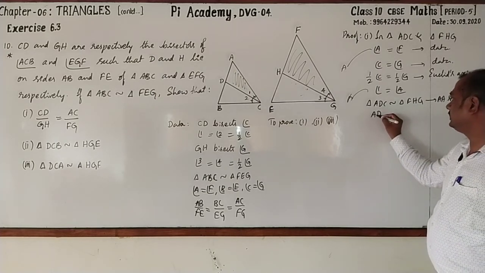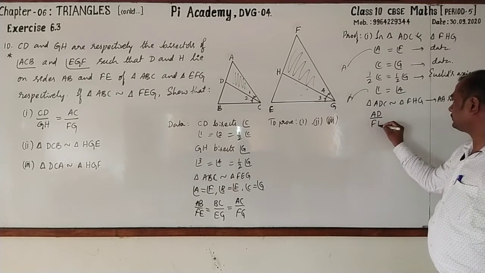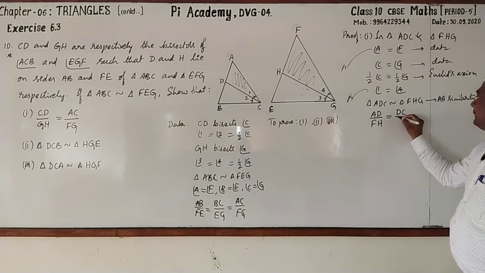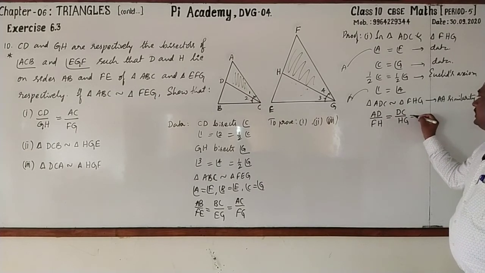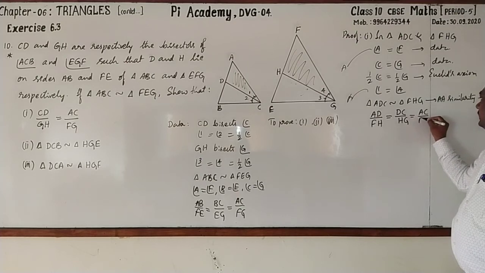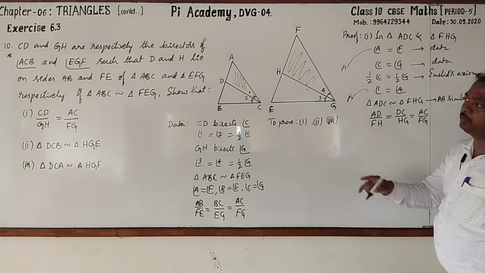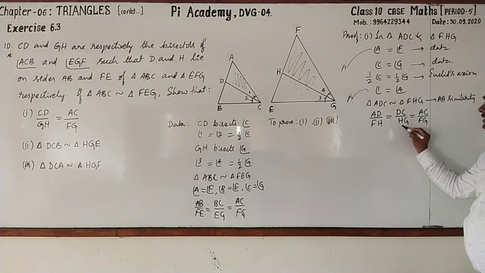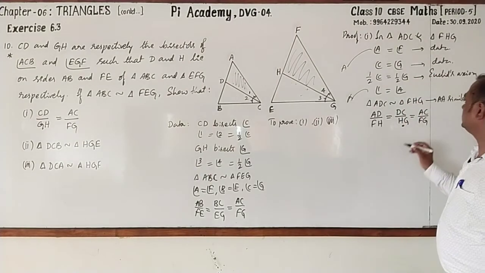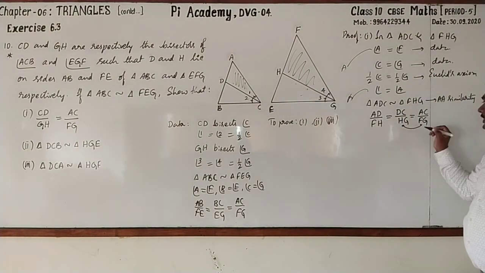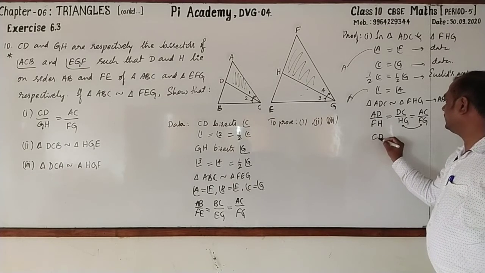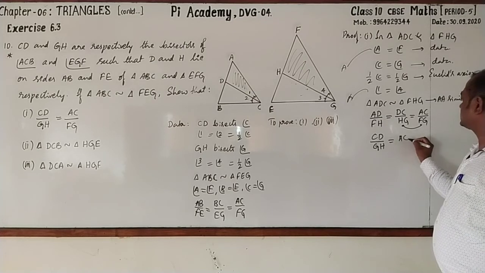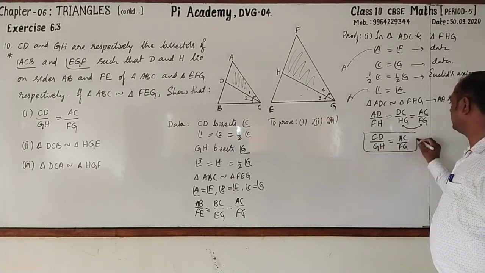So I write, AD by FH is equal to BC by HG is equal to AC by FG. But what we want? CD by GH and AC by FG. Let me take these two. Here, CD by GH is equal to AC by FG. The first one is proved.